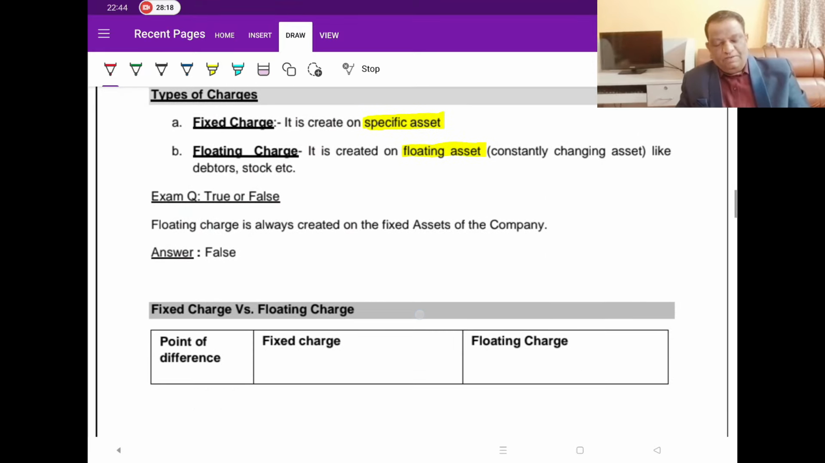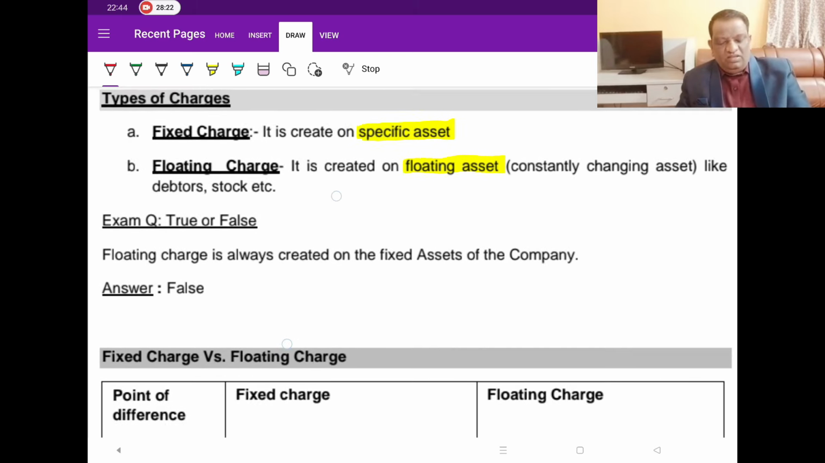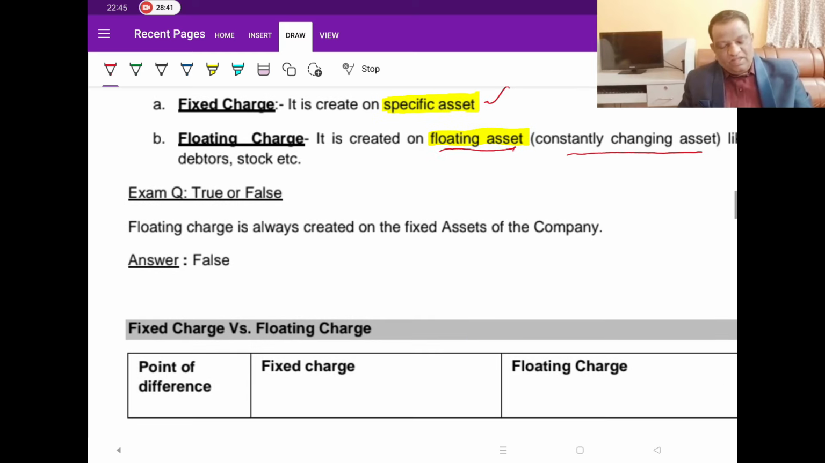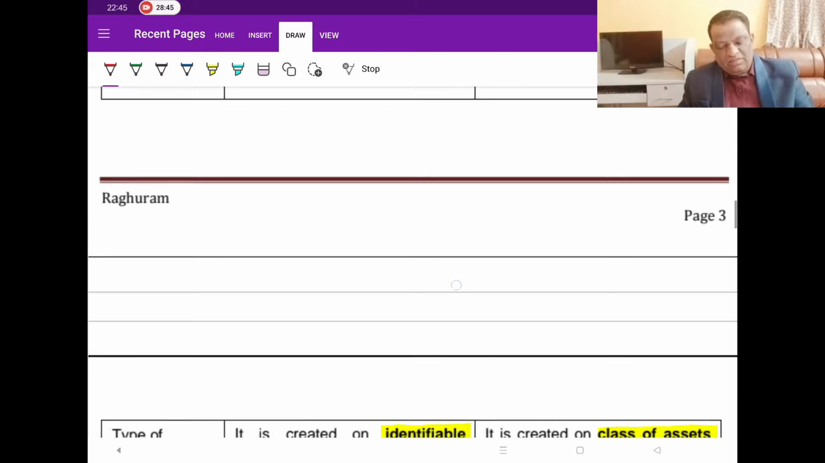Now let's move further. What are the types of charges? Which is the basic one? You all must be already aware, so let me take you quickly. Fixed charge is something you create on a fixed specific asset, and floating charge is something you create on a floating asset. When you say floating asset, the value of that asset keeps changing. That is why we say it is a constantly changing asset. Examples of this are debtors, creditors. Let's look directly at the summary of it.